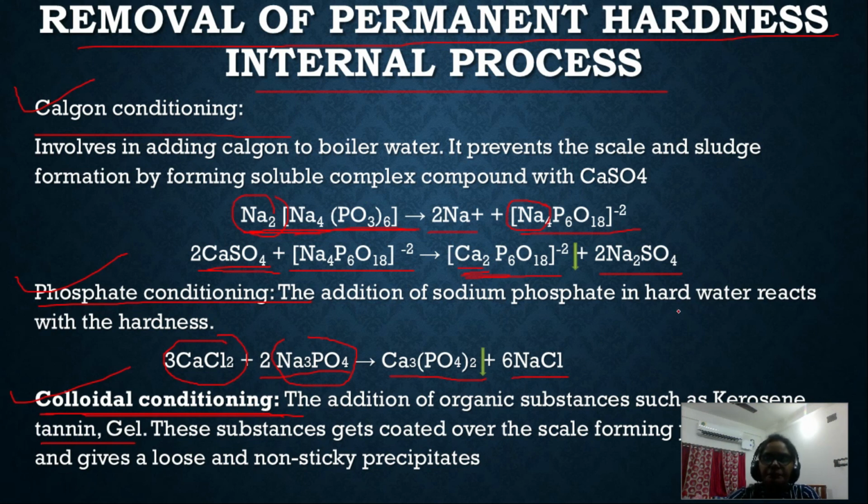These are the internal processes for the removal of permanent hardness. Thus, these are some of the methods like soda lime, zeolite, or ion exchange resin, and some of the internal processes. By using these chemicals, we can remove the permanent hardness. Understand?